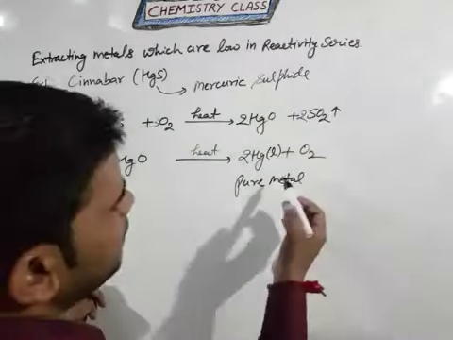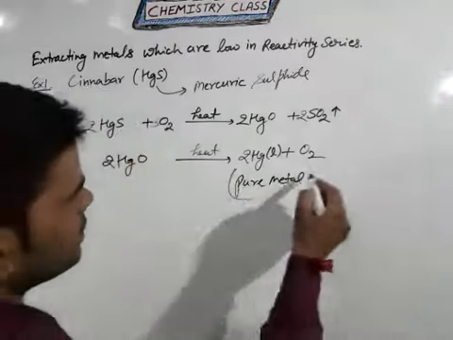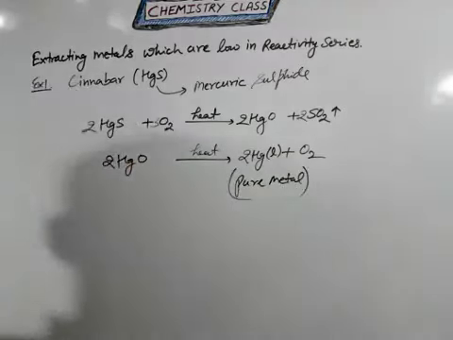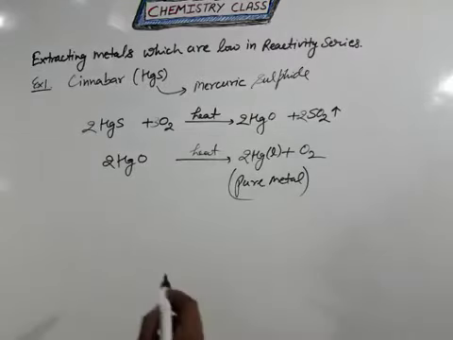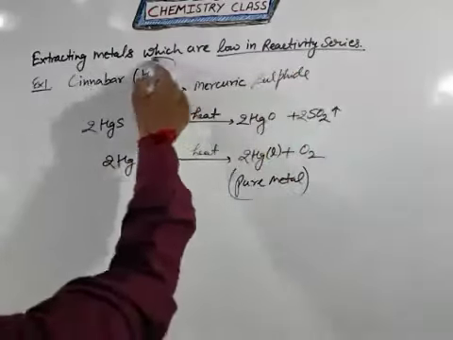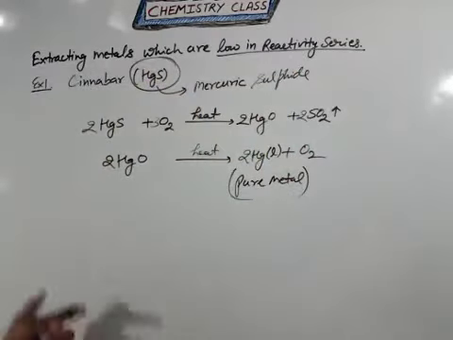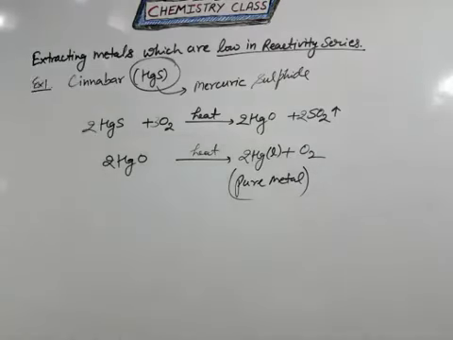That's why mercury is obtained in the liquid state, which is the nature of pure matter. Clear? So this is the best example of extracting metals which are low in the reactivity series, that means mercury is low in the reactivity series.